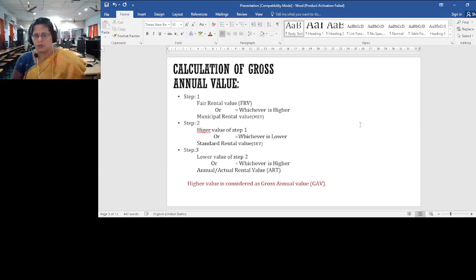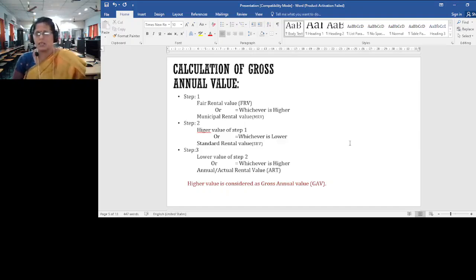When we go to step 3, the step 2 lower value should be compared with the annual rental value or actual rental value. We call it ARV or ART, annual rental value, right. In these two, the higher value should be taken into consideration. After completing the third step, the higher value is considered as gross annual value, right. So, I hope you can understand. In the format, you have the first step gross annual value, and from there you are starting. To calculate gross annual value, you have to go through these three steps.